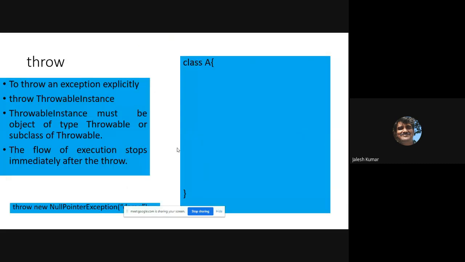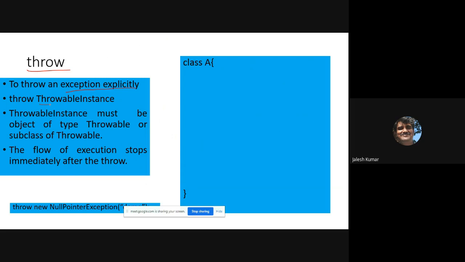Next comes the second one, that is throw. Try, catch, throw, throws, finally. These five you have to know about exceptions. What is throw? Throw is to throw an exception explicitly. If some problem occurs, it will be caught with a try block. But when you are writing the code, some particular case you are not liking in your program, and at that particular instance you want to throw the exception explicitly. Then what to use? You have to use throw.